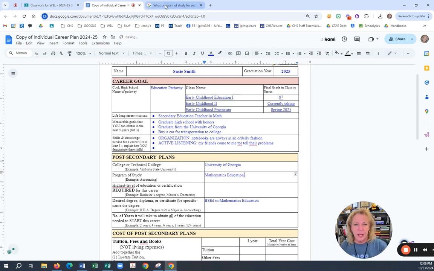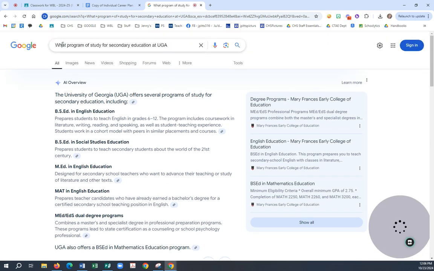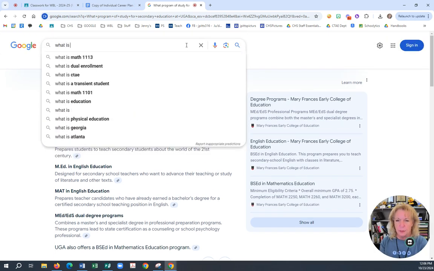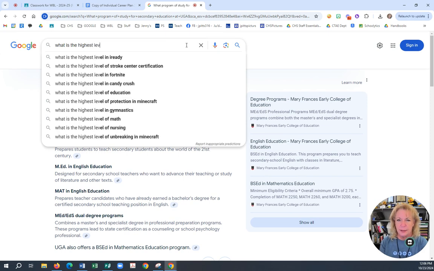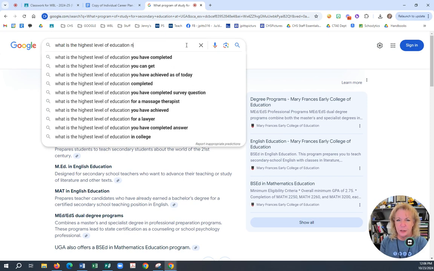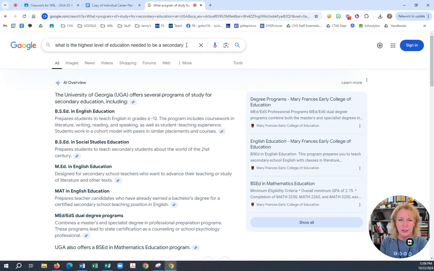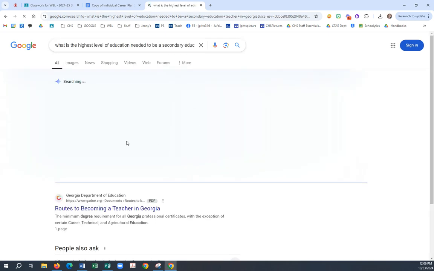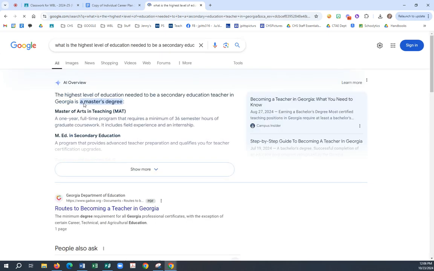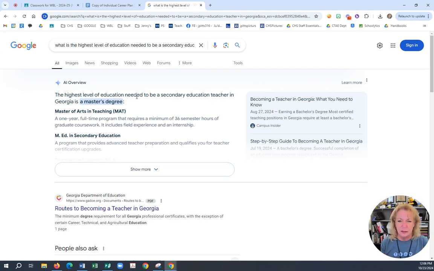Highest level of education. Go back. What is the highest level of education needed to be a secondary education teacher in Georgia? Because I'm going to teach in Georgia. And it will come back and it will tell you the highest level needed. You don't have to have the highest.